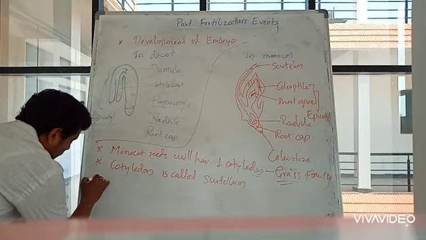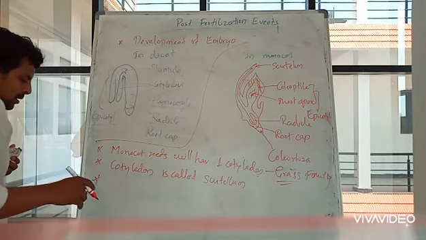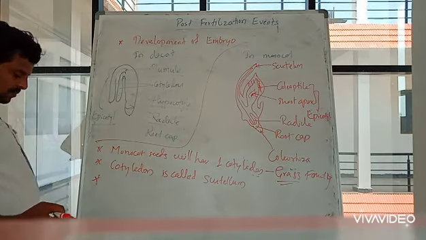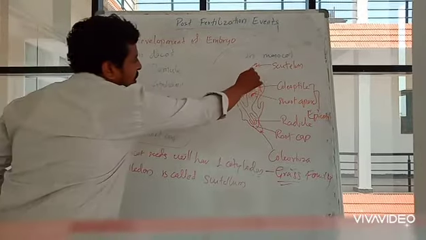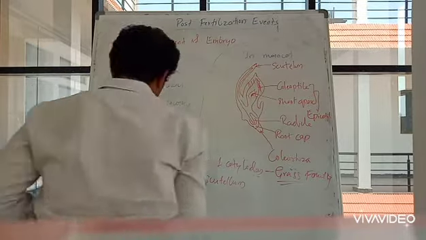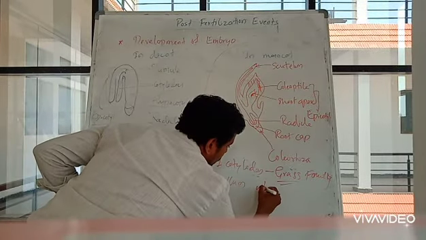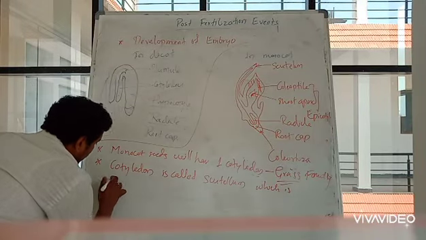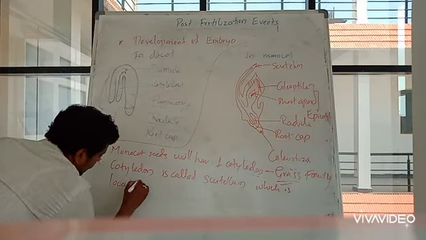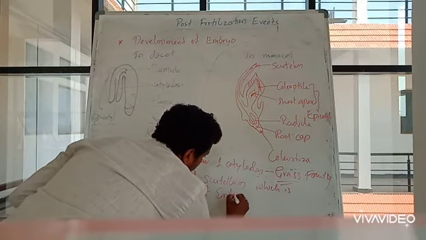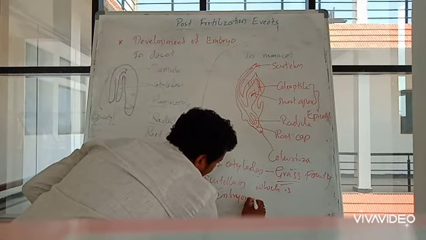Okay, so then the scutellum is situated at one end of the embryonal axis. Scutellum is located at one end of the embryonal axis.